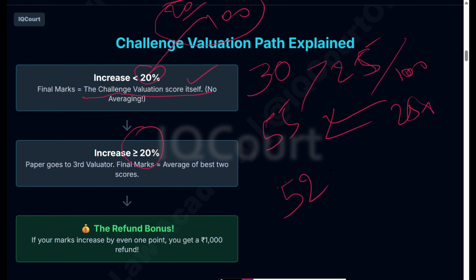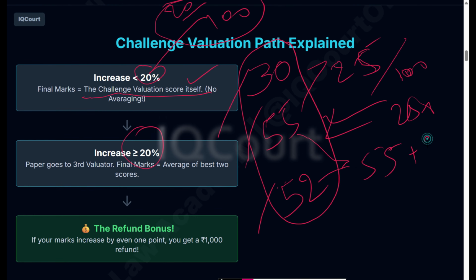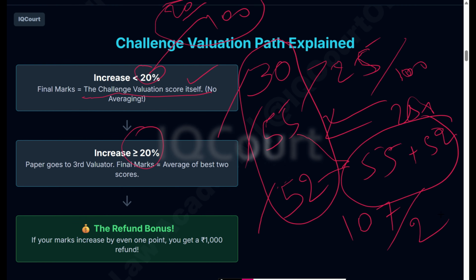Now, out of these three scores, this is your original score, this is the first revaluator in the challenge valuation, and this is the third valuator in the challenge valuation. They will take the best two. These two are best: 55 plus 52 is 107, then they will divide by 2, which is 53.5.